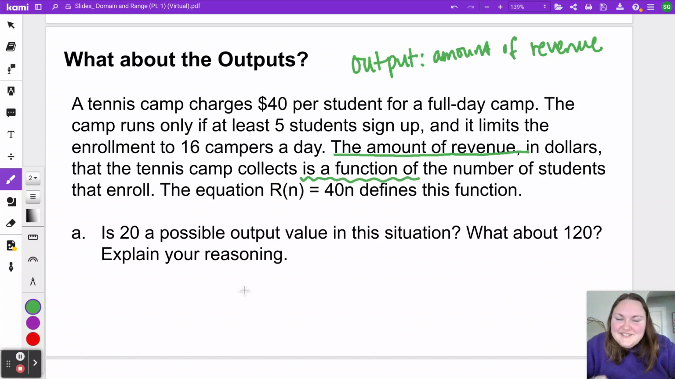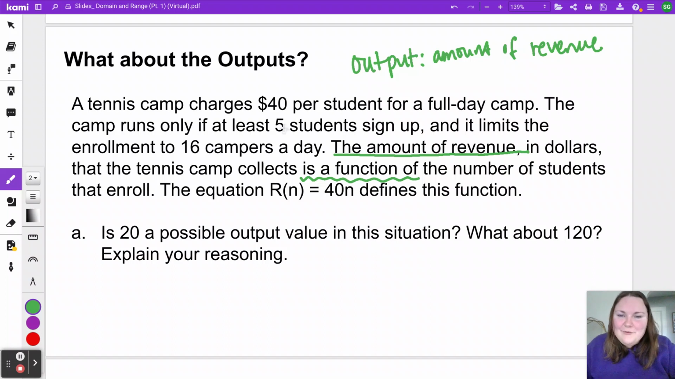Just like the other ones, I started by identifying what the output is to help me think about could these be possible outputs. Again, I found that phrase is a function of and used that. I know the variable that comes before that phrase is always our output. So I've got the amount of revenue is our output. So the first question is asking, could 20 be a possible amount of revenue they make? $20 sounds like, yeah, that could be the amount of money you make.